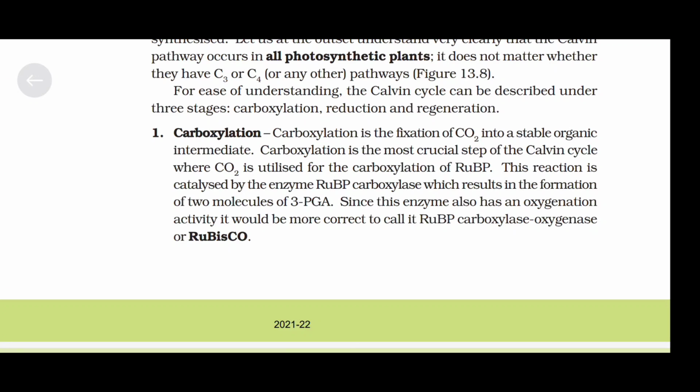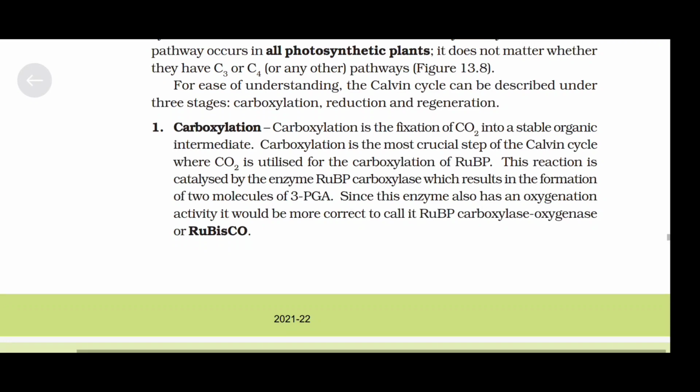Carboxylation is the fixation of carbon dioxide into a stable organic intermediate. Carboxylation is the most crucial step of the Calvin cycle, where carbon dioxide is utilized for the carboxylation of RuBP. This reaction is catalyzed by the enzyme RuBP carboxylase, which results in the formation of two molecules of 3-PGA. Since this enzyme also has an oxygenation activity, it would be more correct to call it RuBP carboxylase oxygenase, or Rubisco.